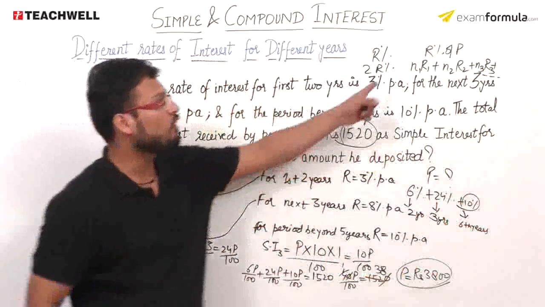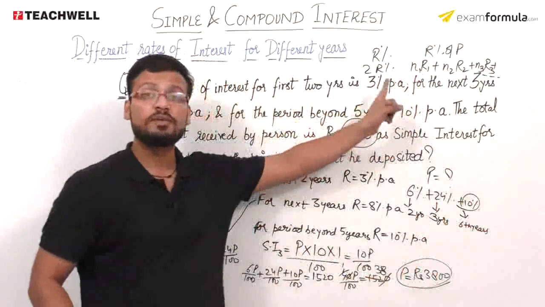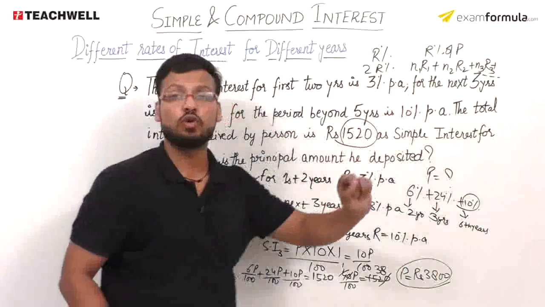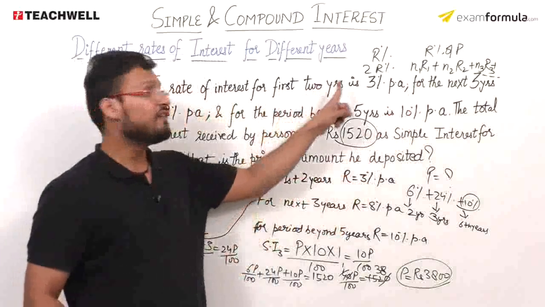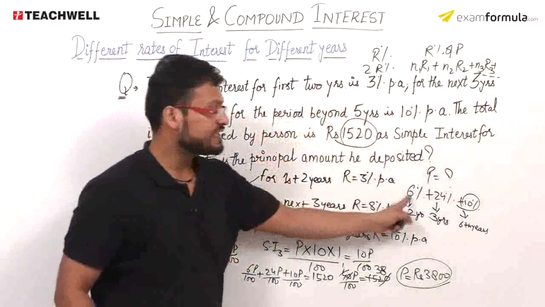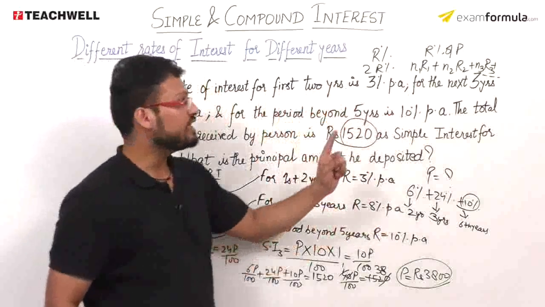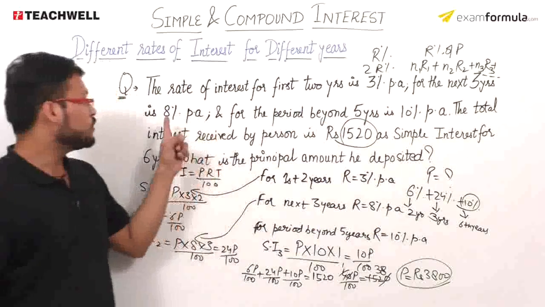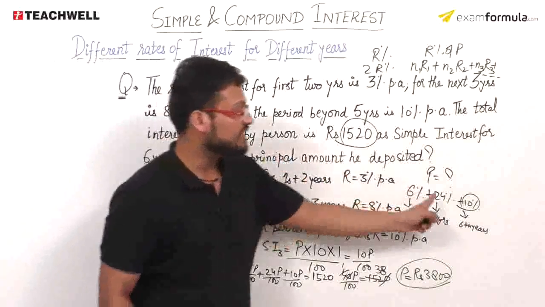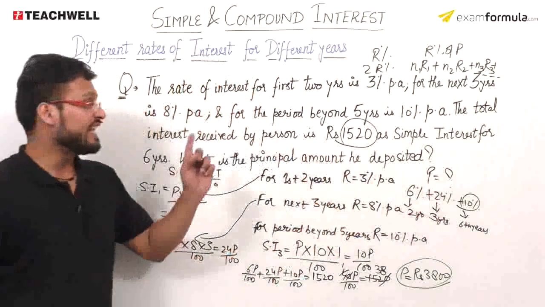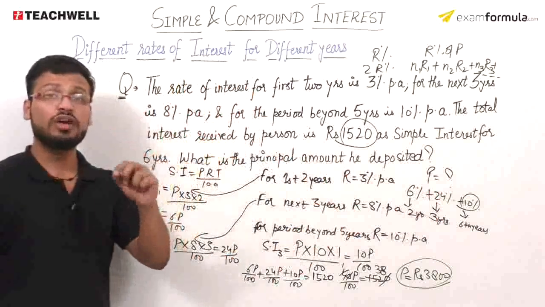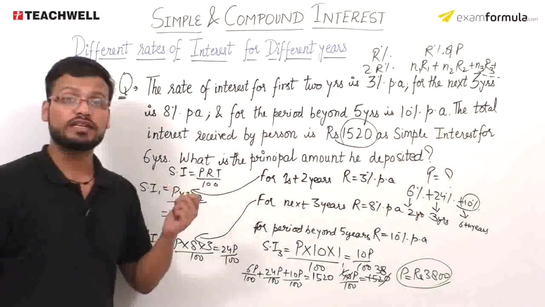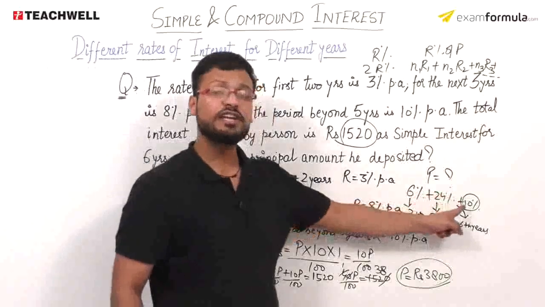Basically, what did I do? I used this formula: n1 r1 plus n2 r2 plus n3 r3 and so on. What is n1? The value of n1 is 2 and the value of r1 is 3, so that gives you 6%. What is the value of n2? n2 is 3 and r2 is 8, so the multiplication equals 24. For n3, that is only 1, because the 6th year means just one year. The value of r3 is 10%. So 1 into 10 is 10.